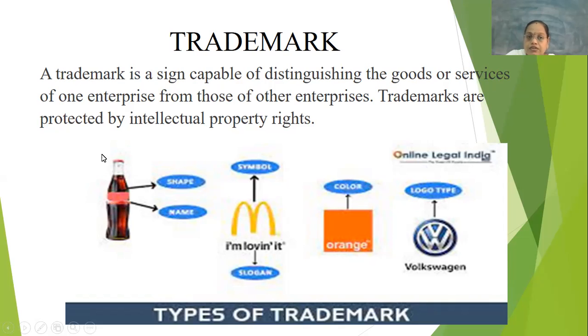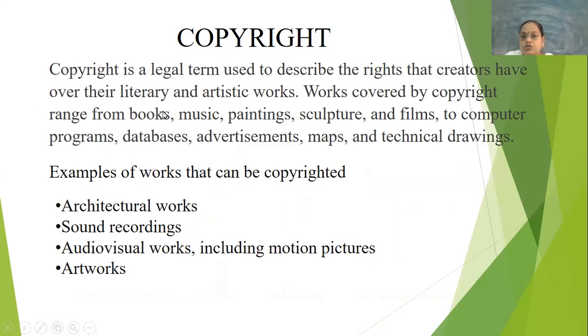That is a trademark which can be protected by the IPR. If they get the right for that particular trademark, it should not be used by any other individual in the society. So those are the different types of trademarks which are protected by intellectual property rights.